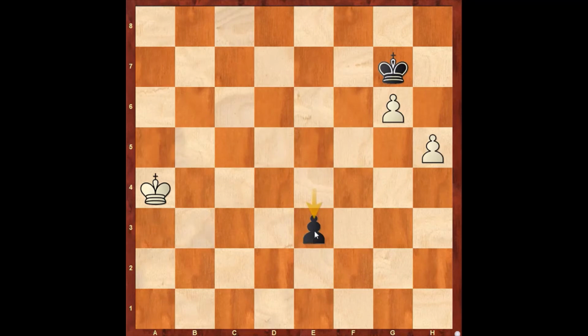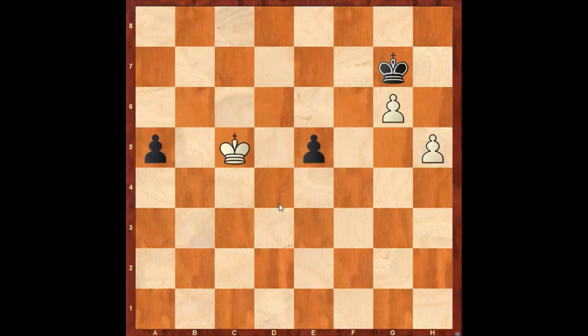I hope you don't calculate much longer because of my previous video, the rule of the square. Here white is not in the square. If you don't understand this concept, please do watch my previous video. e2, king c2, and now black is completely winning by queening this pawn.